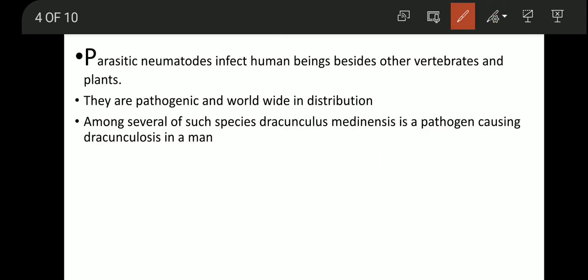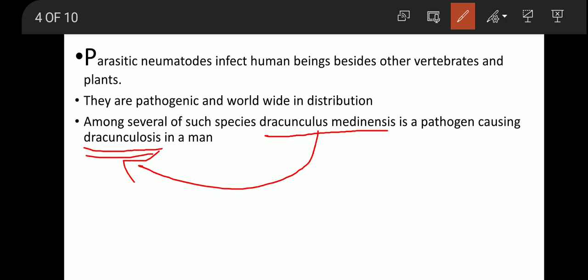Among several such species, Dracunculus medinensis is a pathogen causing dracunculosis in man. Anyone who is infected by this worm, Dracunculus medinensis, will get the disease dracunculosis. This worm causes this disease.